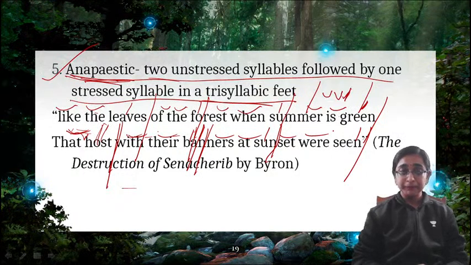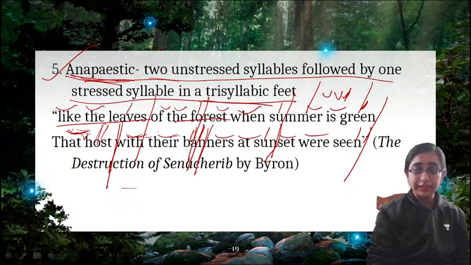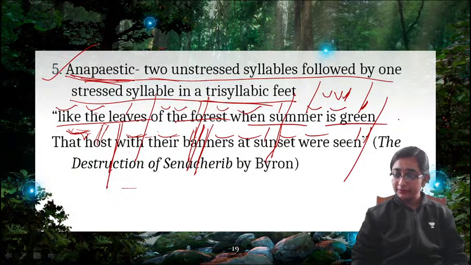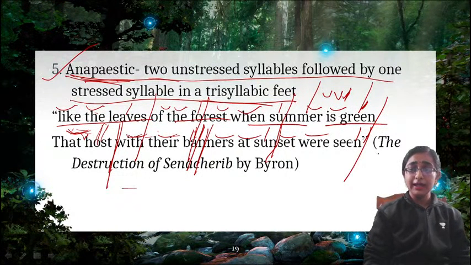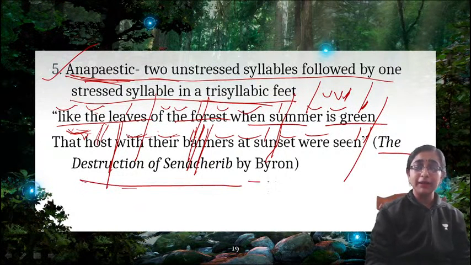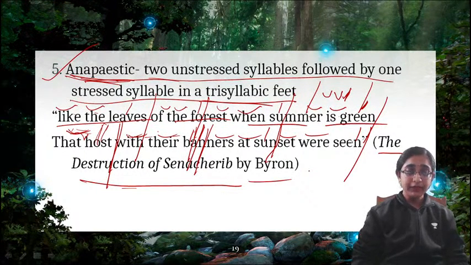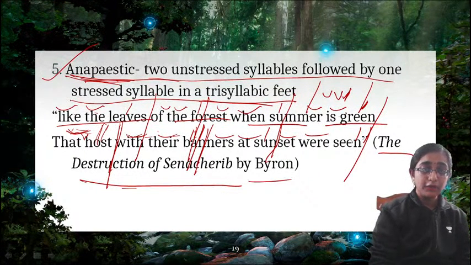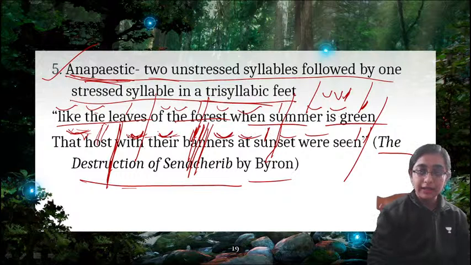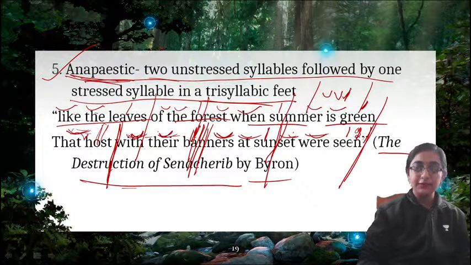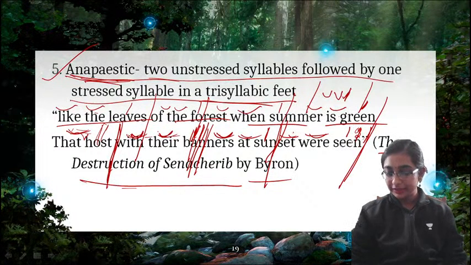This is anapestic. So here you can see all the feet are trisyllabic, right? So this is actually a line from The Destruction of Sennacherib by Lord Byron. This is a poem by Byron, a very lesser known poem. The Destruction of Sennacherib by Lord Byron. So here, that host is one with their banners at sunset were seen. Yes. So this is the prosodic scansion, right?